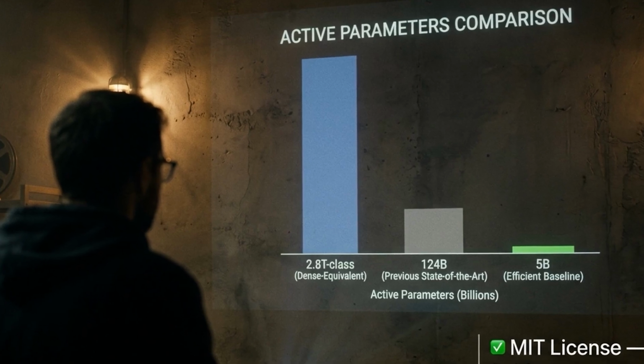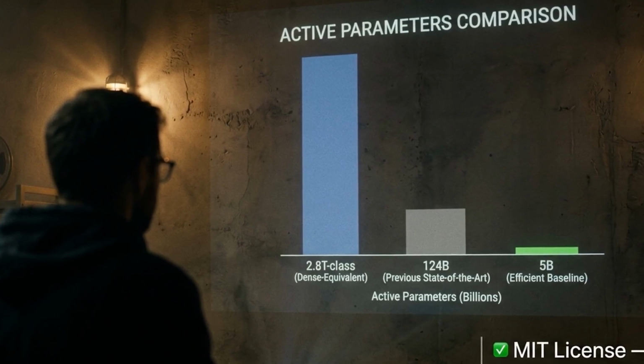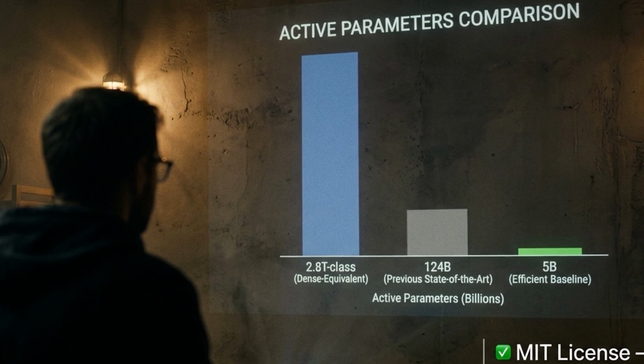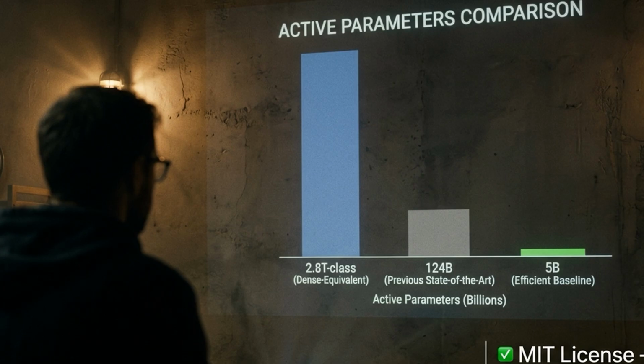Performance per activated parameter, not performance per dollar of training compute. Practically, that means a model you can serve on a single high-memory node with throughput closer to a small model than a large one. For high-volume production traffic, classification, extraction, routing, retrieval-augmented generation, that economics argument beats benchmark leaderboards.